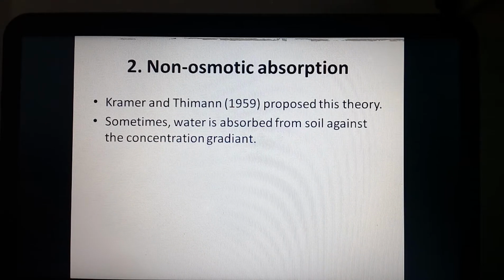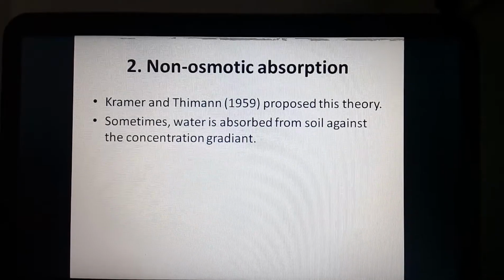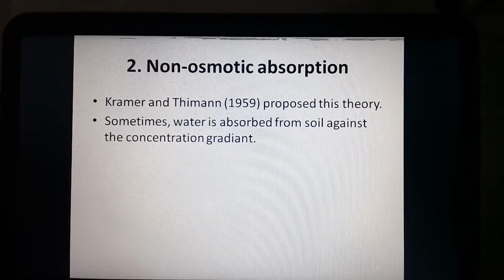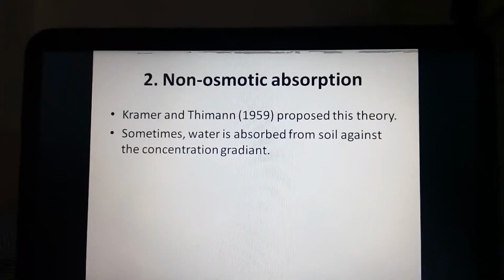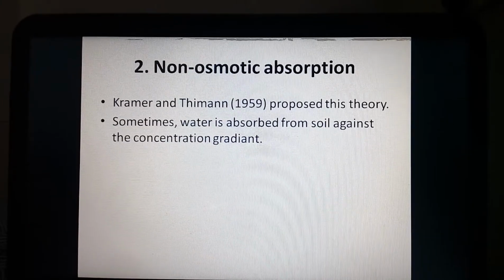As the minerals increase, the osmotic pressure of the soil water is higher compared to the root hair cell cytoplasm, and now the water has to move against the concentration gradient from the soil towards the root hair cell, and from the first root hair cell towards the first layer of the cortical cells. So that happens in the case of non-osmotic absorption.